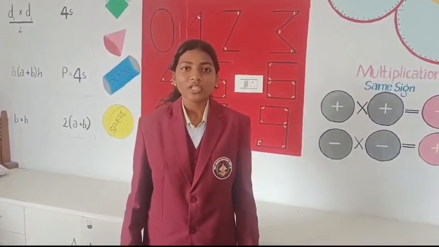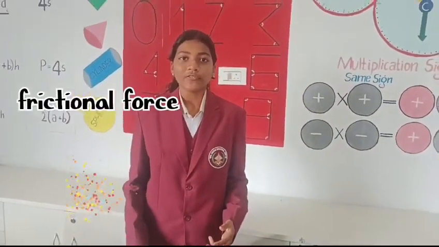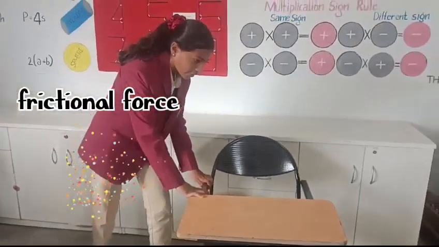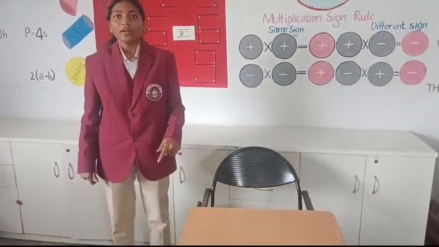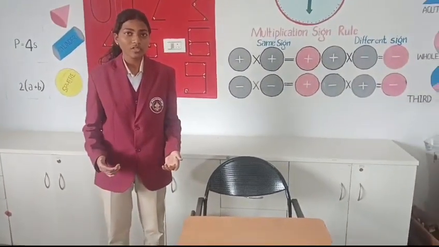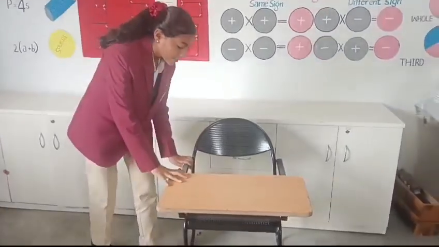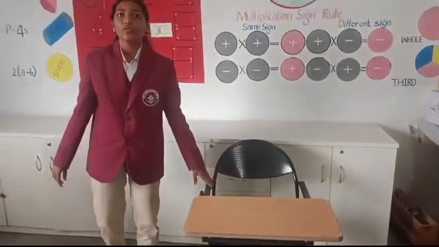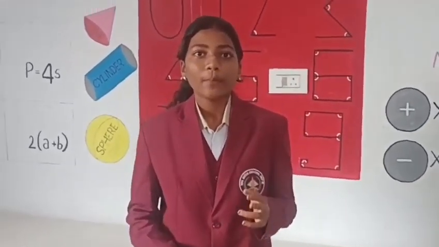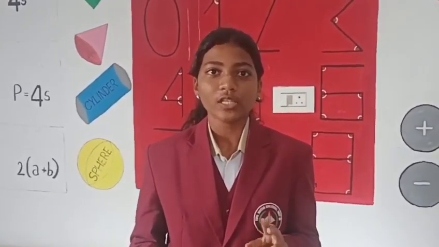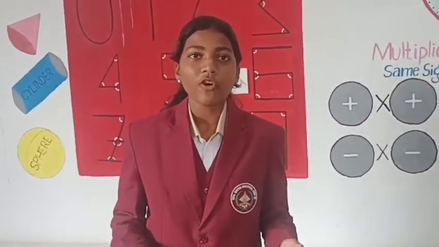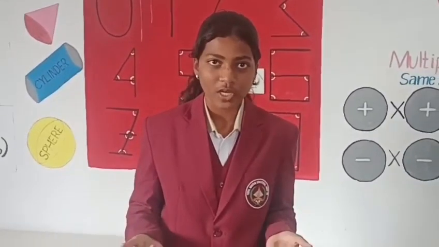The force which opposes relative motion between two surfaces in contact is called frictional force. Push a heavy chair from left to right. Does it move when I apply a small force on it? No. Now I increase the force until it starts moving. The force of friction always opposes motion between surfaces in contact. This activity shows that the force of friction always opposes the motion of an object.